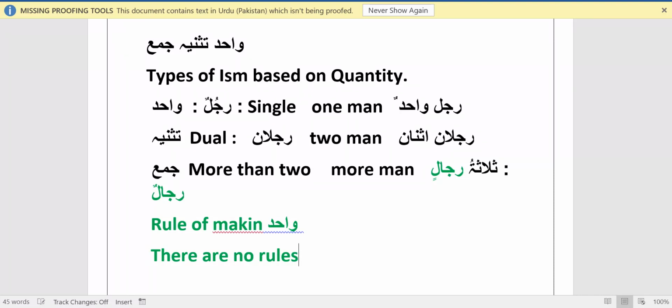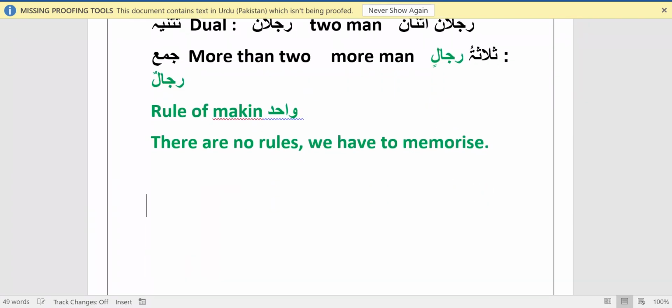We have to memorize it. There are no rules to create a Wahid word or to recognize the Wahid word. You simply have to memorize it by heart.